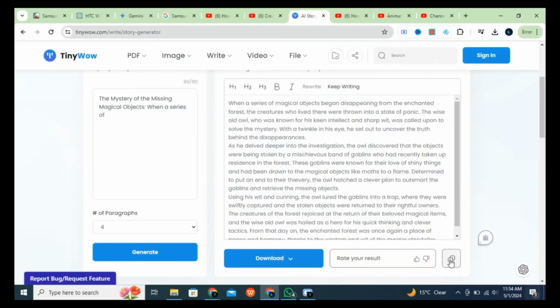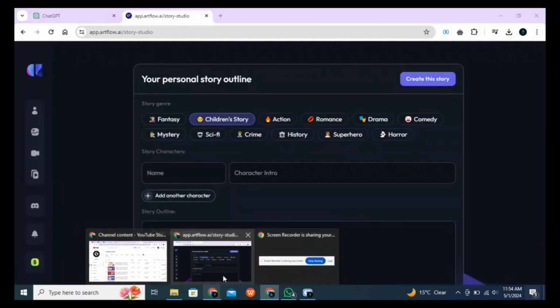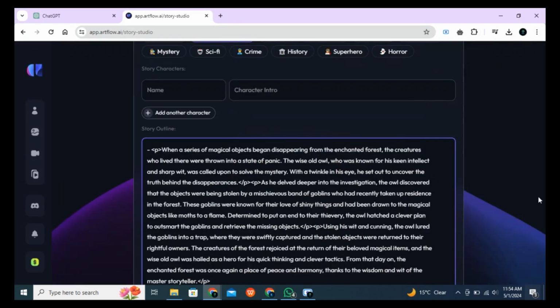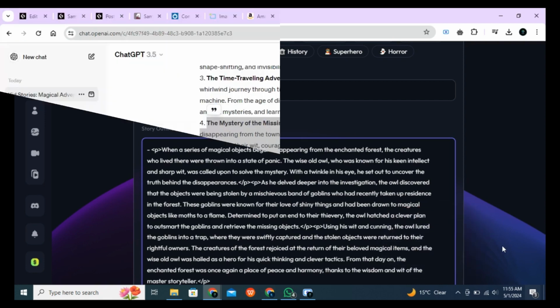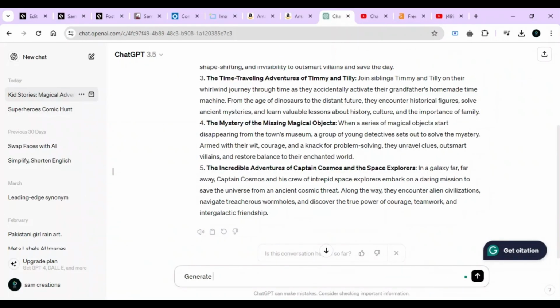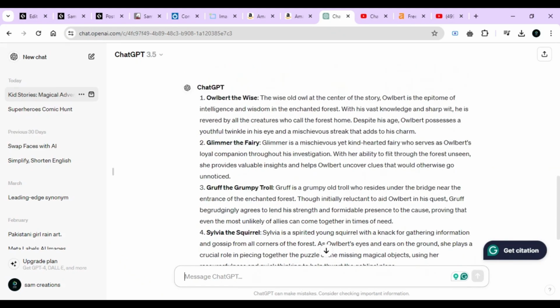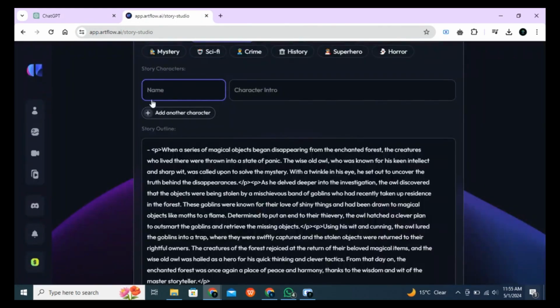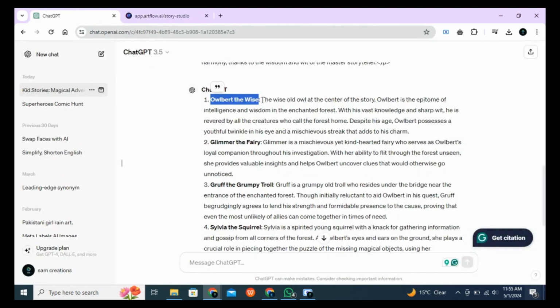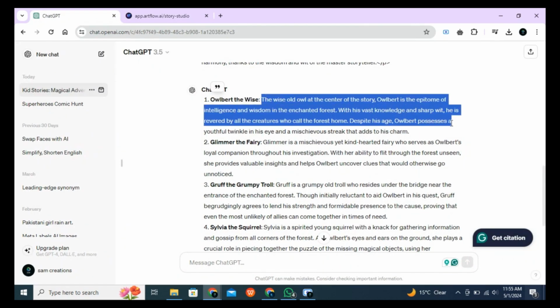Now it's time to paste the story we generated earlier into the text box. After that, you'll need to create a character by giving them a name and an introduction. To do this, go back to ChatGPT and type in, describe the characters in this story followed by a colon. And then paste the story, press enter, and you'll see ChatGPT start describing all the characters in the story. Next, copy the name of the character and paste it into the name section on ArtFlow, then copy the description of the character and paste it into the character intro section.